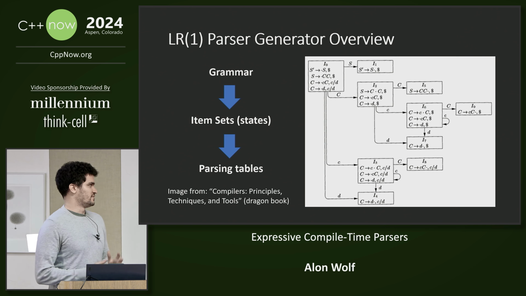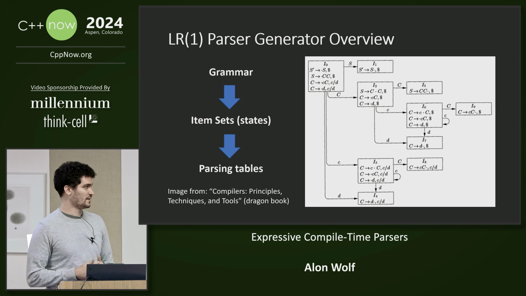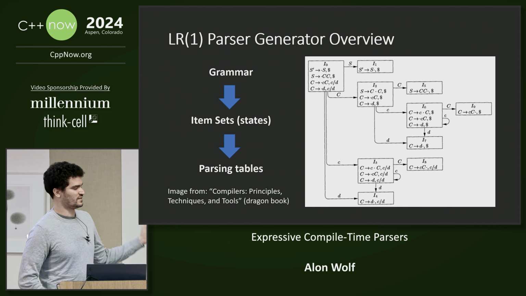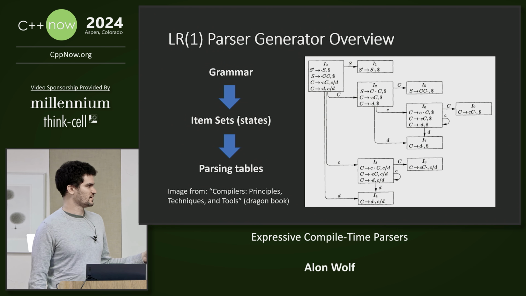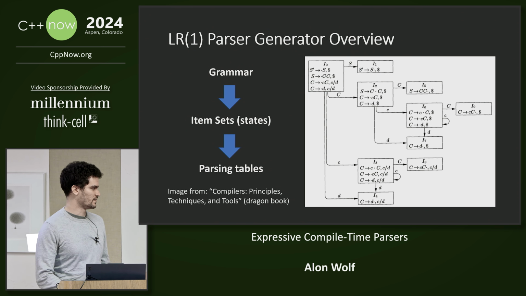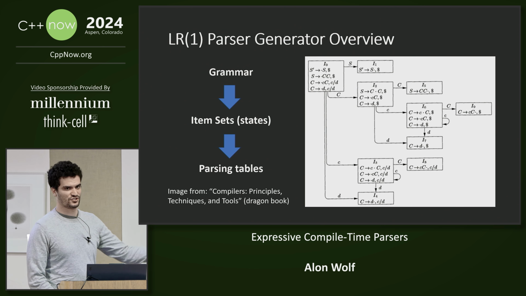I cannot possibly cover the LR1 algorithm in a single slide, but we will look at some implementation details inside the ctpg library. So here is a quick overview of how it works. It first takes the grammar and uses it to compute item sets, where each item set represents a state that can be reached during parsing. Then it computes all the transitions and the parsing table that will be used to do the transitions between the states during parsing. Here you can see an image of what the item sets and transitions look like.